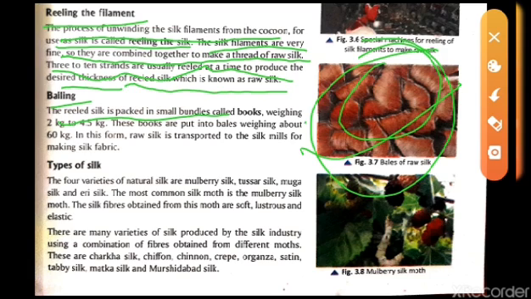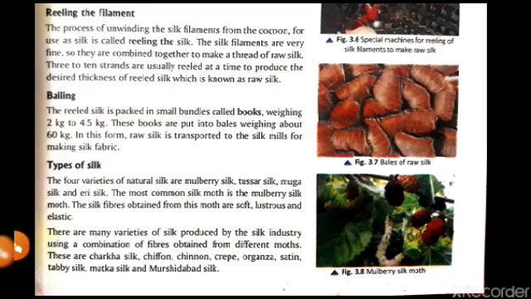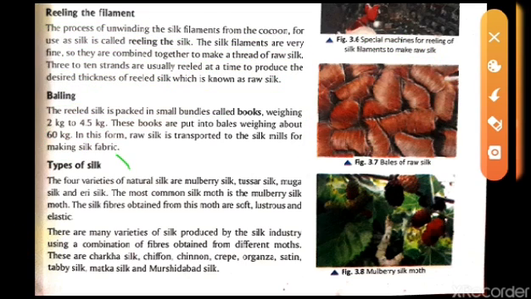So here something is written, the weight up to 2 to 4.5 kg. So they are just put in one weighing bag of up to 60 kg, and they are packed and also transported to the silk mills for the production of the silk products, that means clothes, fabrics, all the things.